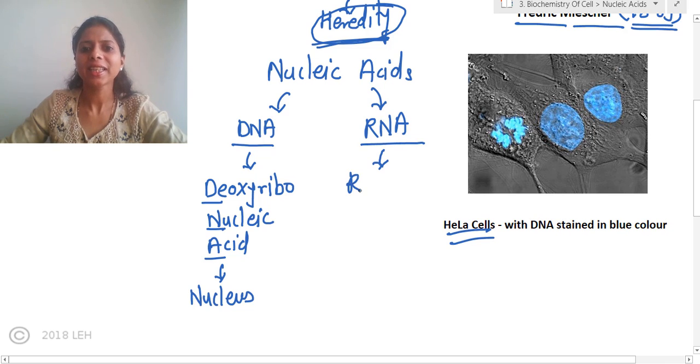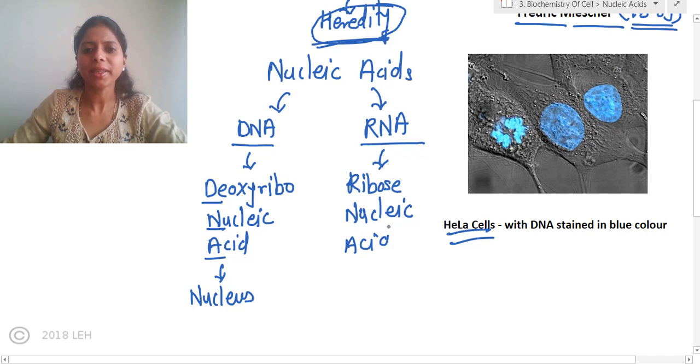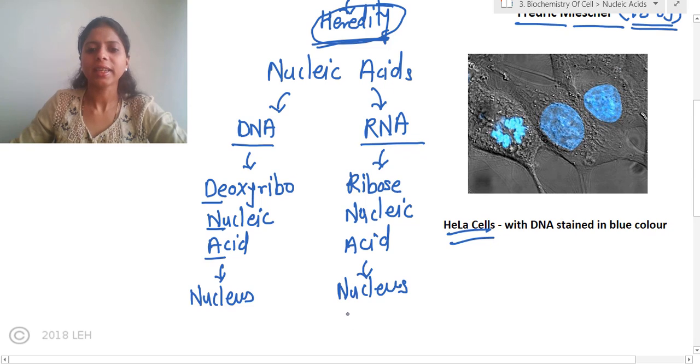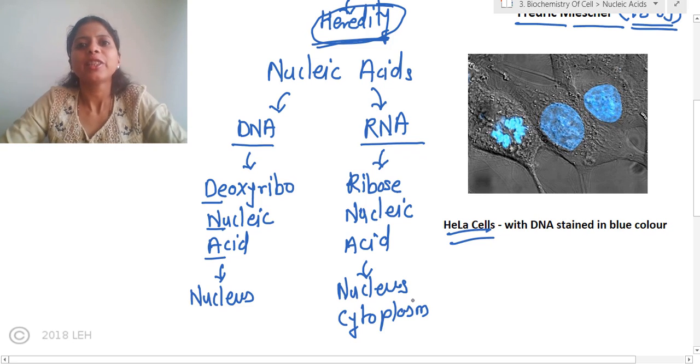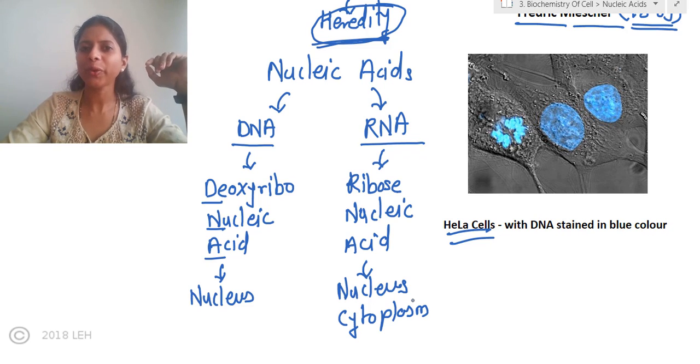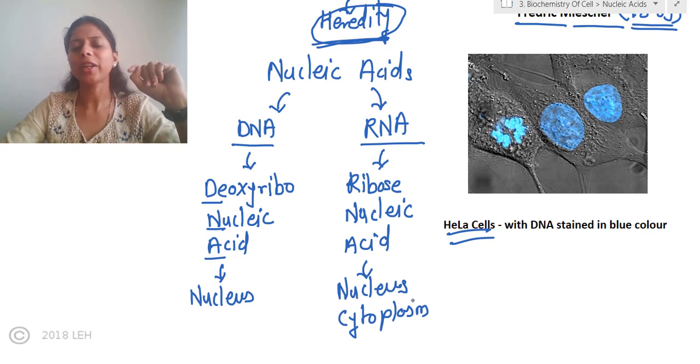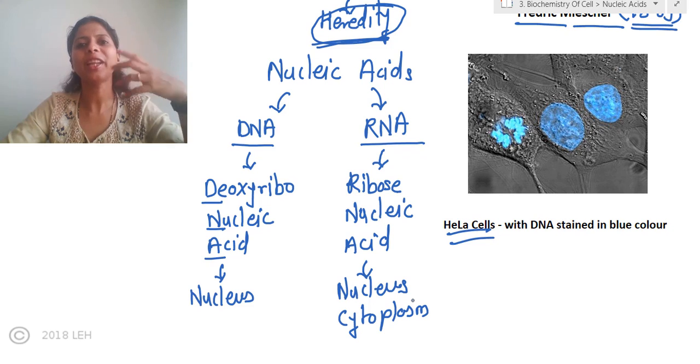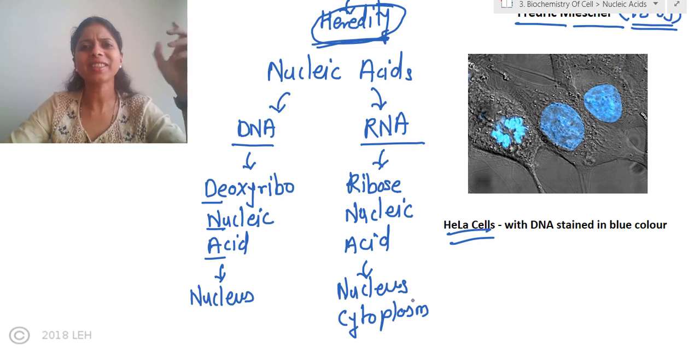form of RNA is ribose nucleic acid. Ribose nucleic acid. And basically, this ribose nucleic acid is found in the nucleus as well as in the cytoplasm. Understanding? So, nucleic acid basically two types, DNA and RNA. DNA, deoxyribonucleic acid, is found in the nucleus of the eukaryotic cell. Even it is present in prokaryotic cell, but it is not enclosed in the nucleus. It is present just in the cytoplasm.